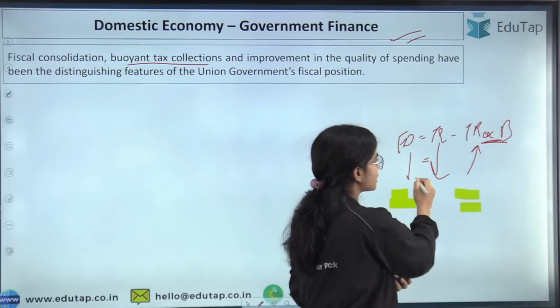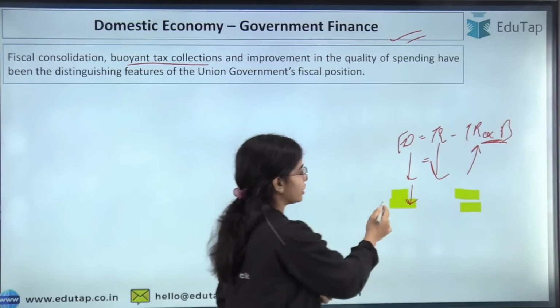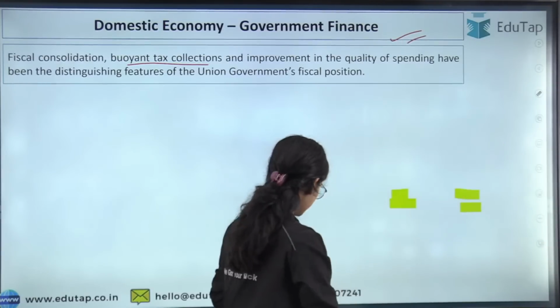So if the fiscal deficit is reducing, you can understand that the borrowing requirement of the government will also reduce, and that will be very good for our country. I hope this is clear.